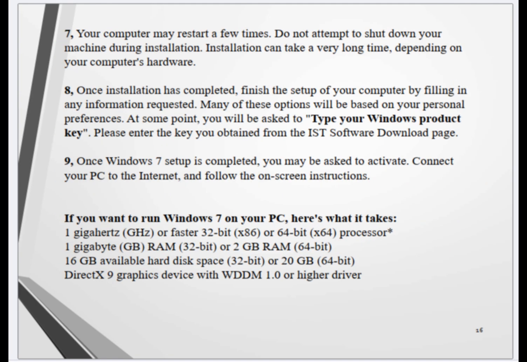15. 7. Your computer may restart a few times. Do not attempt to shut down your machine during installation. Installation can take a very long time, depending on your computer's hardware.